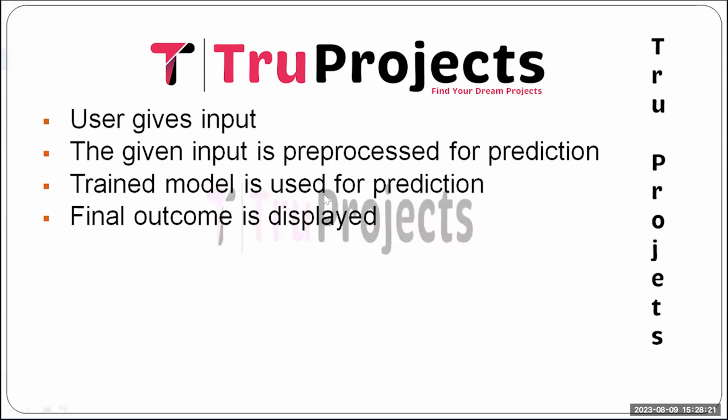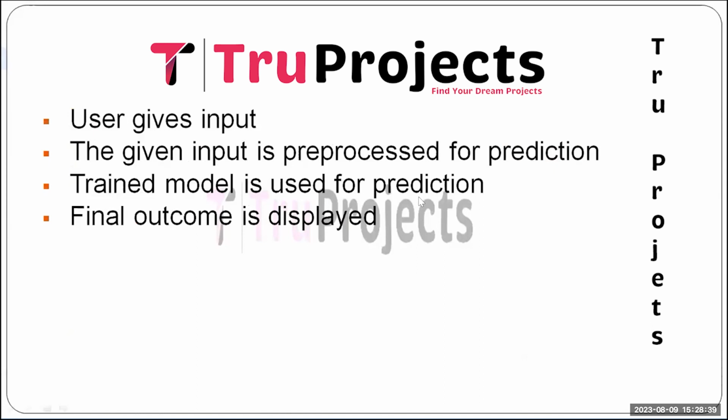And the next one is user gives the input. Here we build a Flask web interface where the users can provide the URL. And next, the given input is pre-processed for prediction. The input URL undergoes the pre-processing step to ensure it aligns with the model requirement.